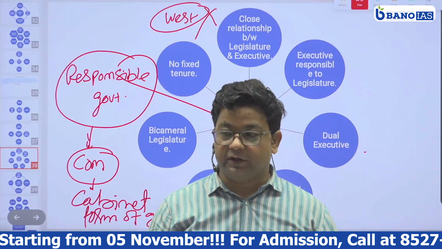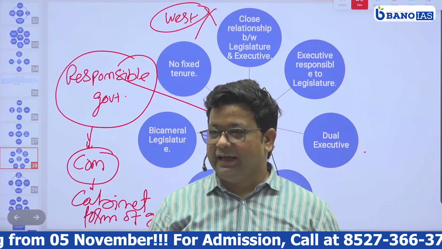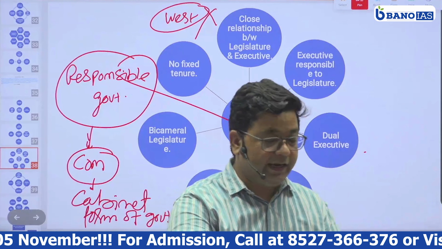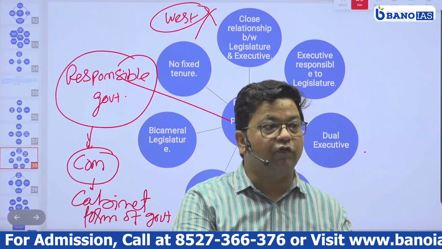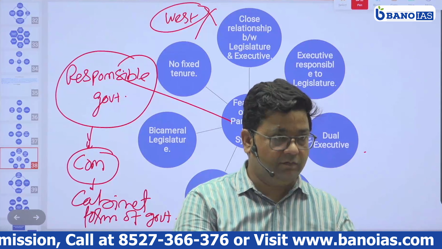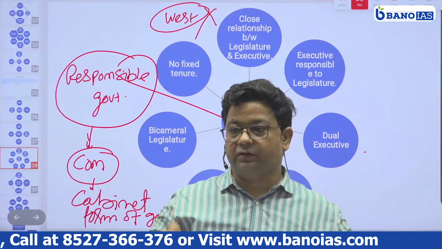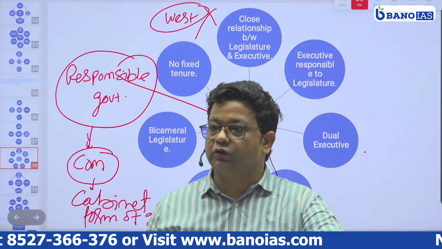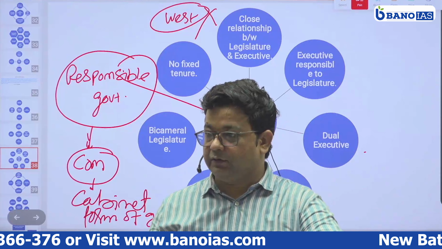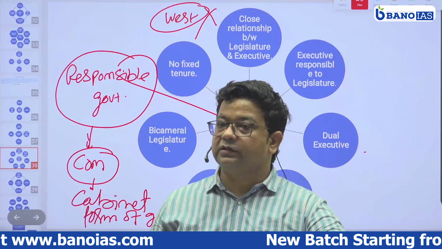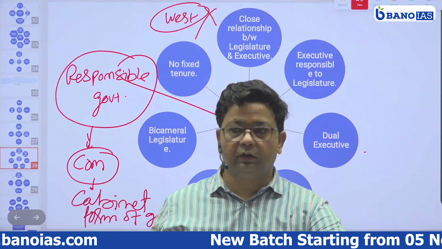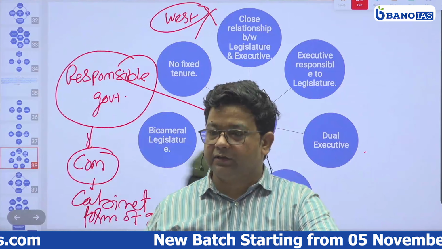A place in Britain, Westminster, is where this form of government has evolved. So due to the place, it is also known as a Westminster form of government, because it evolved at a place, Westminster. It's a name of a place.